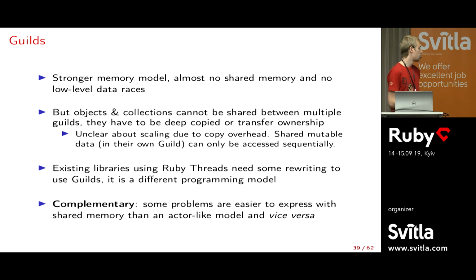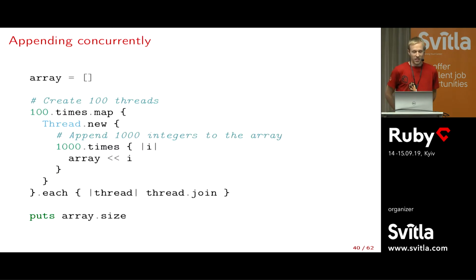Of course, existing Ruby libraries use Ruby threads, and they would need some serious rewriting if they want to use guilds, because it's a completely different programming model. It's more like actor libraries. But in the end, I think they are complementary. We can have both shared memory parallelism and something like guilds. Some of them work very well for some problems and some for others. There's no silver bullet for concurrency in general.